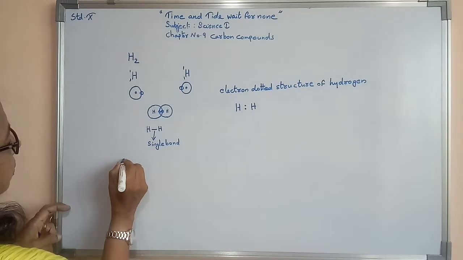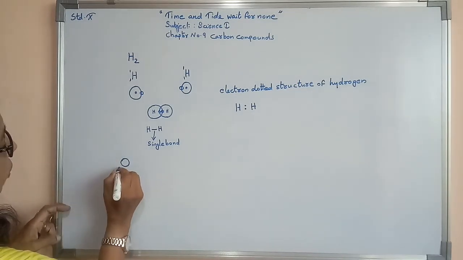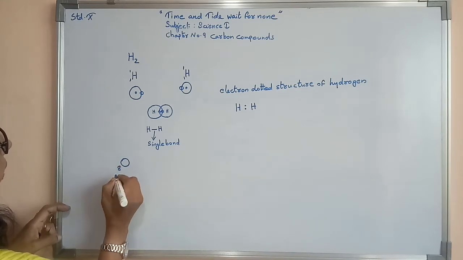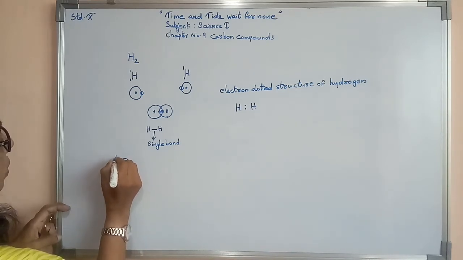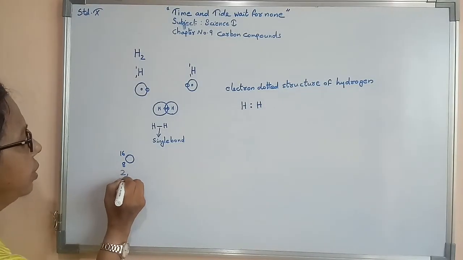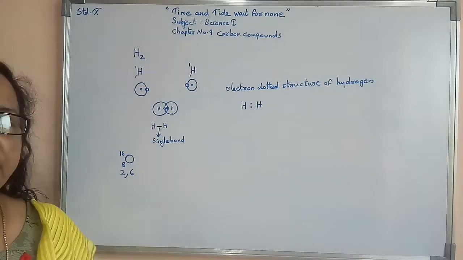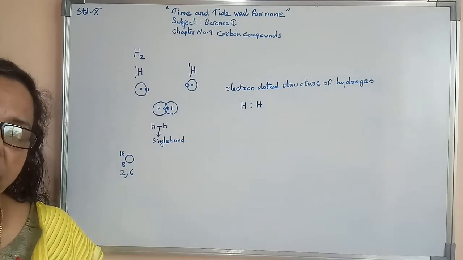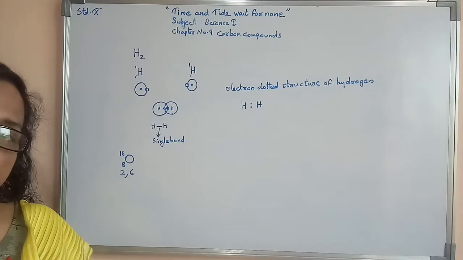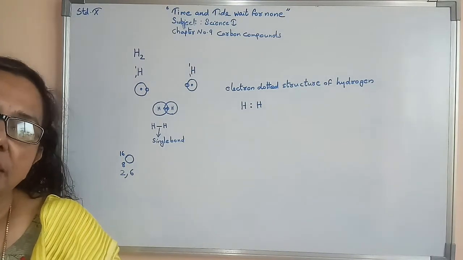Here oxygen, its atomic number is 8, mass number 16. Its electronic configuration is 2, 6. That means its outermost orbit has 6 electrons. It needs 2 more electrons that it takes or shares from another oxygen.